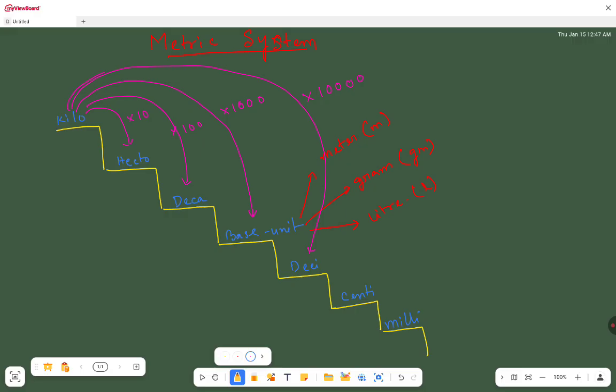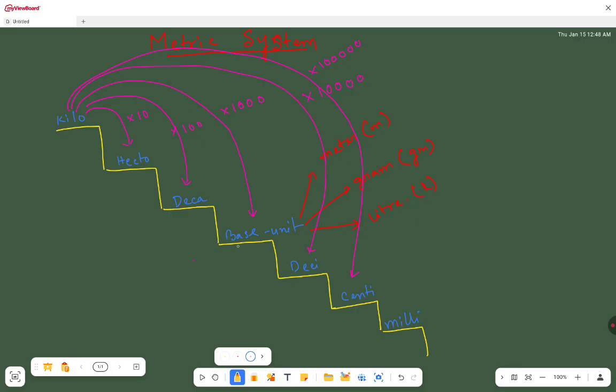If we want to come from kilo to centi, we have to multiply by 1 lakh. So this way, if we want to come from kilo to milli, that means 10 lakh. That is 1 million milliliter equal to 1 kiloliter, 1 million milligram equal to 1 kilogram.